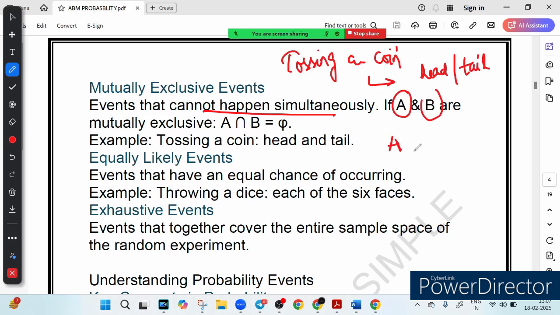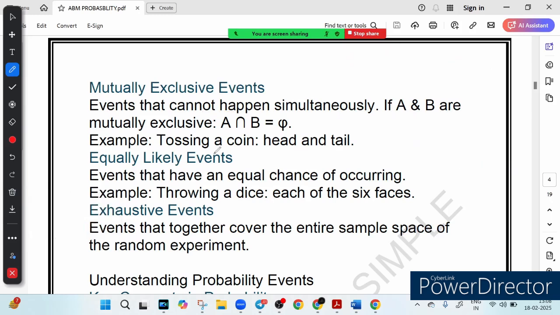So this is denoted by A intersection B is equal to phi. Phi means null event. Means there is no intersection of A and B. That means you can never get both at the same time. That means events A and B cannot occur at the same time. So either you will get head or you will get tail. There will be no situation where you will get both head and tail at the same time. That is why these two events are called mutually exclusive events, meaning they cannot happen together, right? For example, tossing a coin.